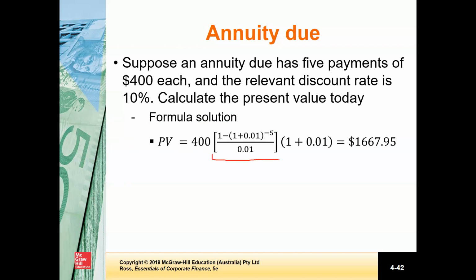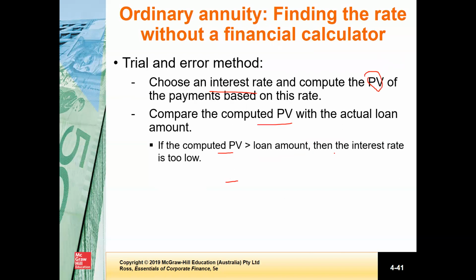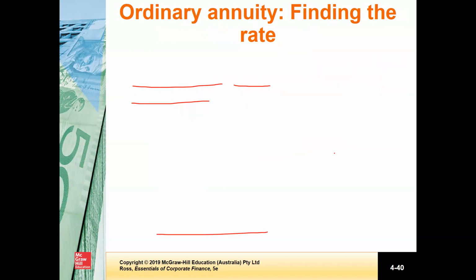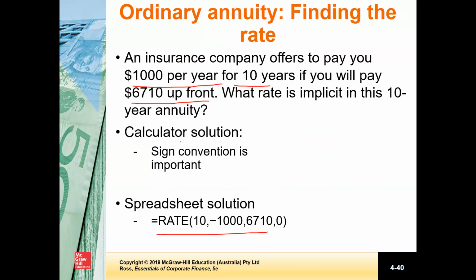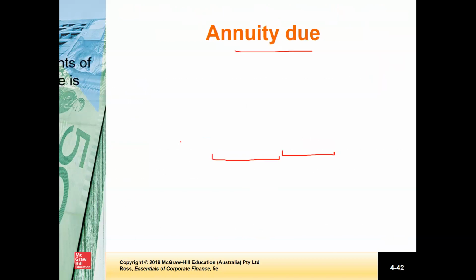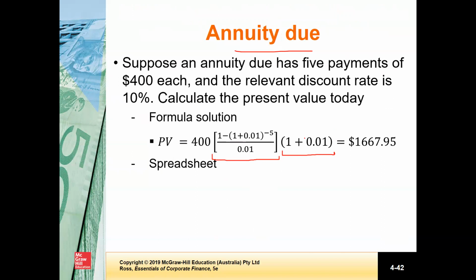You can see this present value interest factor of an annuity is pretty much the same as we used previously, but due to this annuity due function, we have one additional component here. If I show you the previous formula, it was this. You can see just this present value factor, whereas in this case you have an additional component, which is 1 plus interest rate. And 400 is the periodic payment.